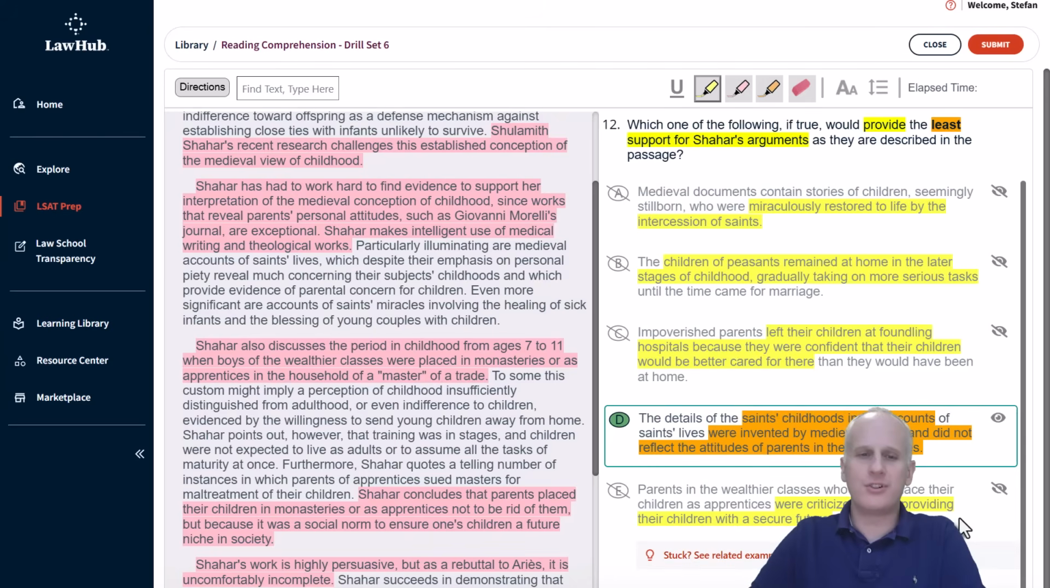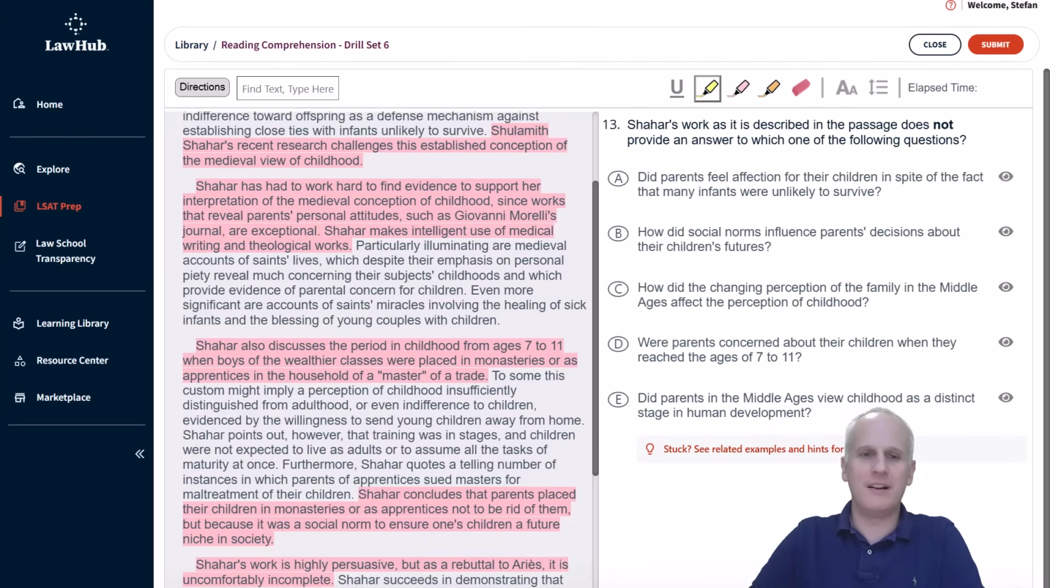Moving on from question 12 to the final question of both this passage and this drill set, number 6 of reading comprehension over at lawhub.lsac.org. We've got one more exception task. Number 13 is asking: Shahar's work, as it is described in the passage, does not provide an answer to which one of the following questions.